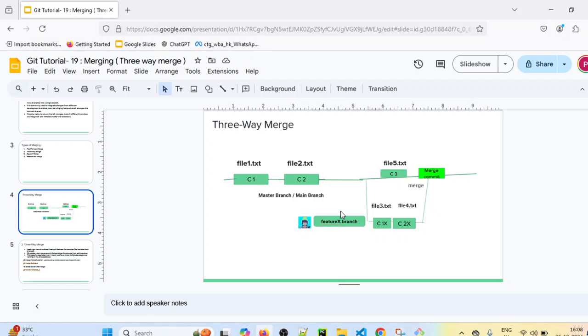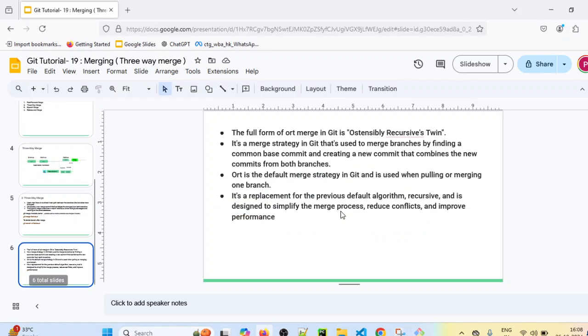So that's about the 3-way merge in Git. In a coming session we will see about squash merge as well.